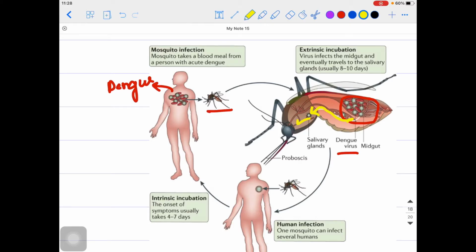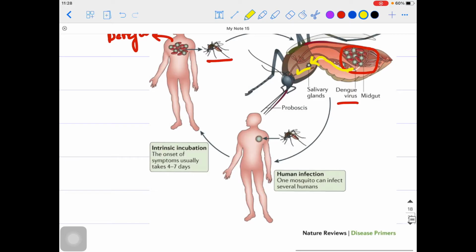As this mosquito bites another person who is healthy, that person has the tendency to get the dengue virus from it. So that is the chain.